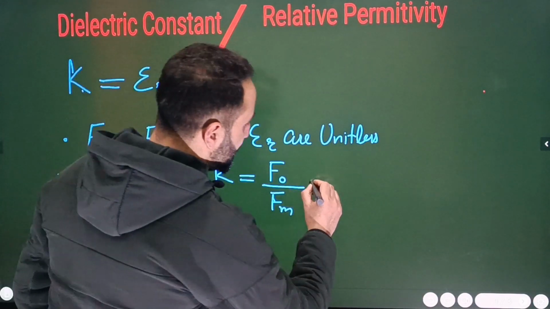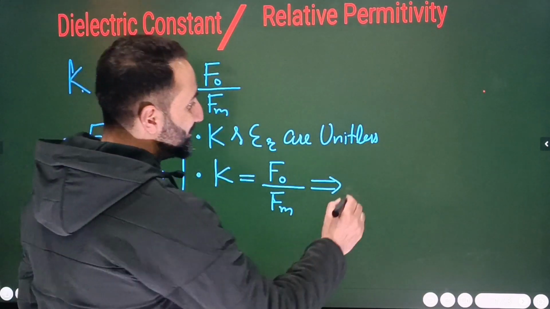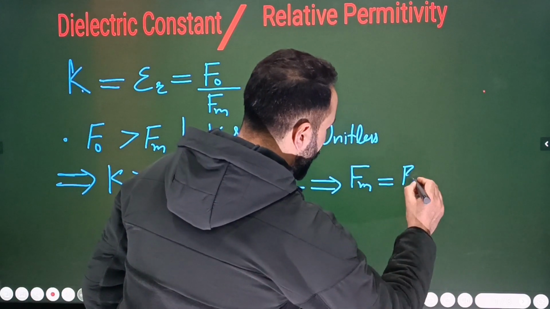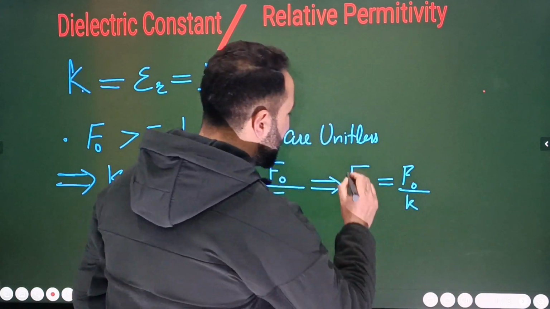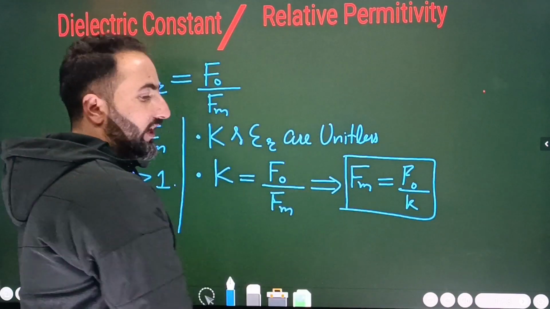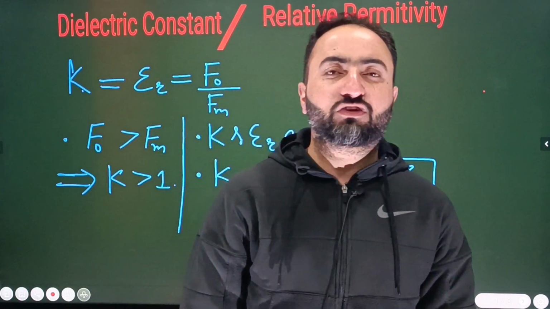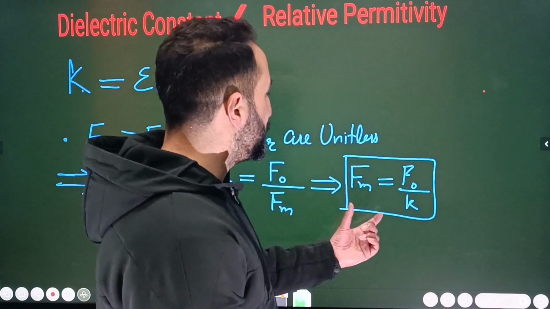So can we write this? From this equation, obviously we can write that Fm is equal to F naught divided by K. But F naught is what? F naught is the force between the two point charges separated by vacuum, and K is the dielectric constant of the material medium. So Fm is equal to F naught divided by K.